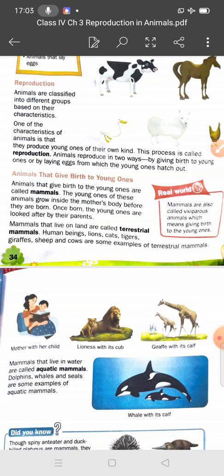So first you tell me, what is reproduction? Animals that produce young ones of their own kind, this is called reproduction. And animals reproduce in two ways, by giving birth to the young ones or by laying eggs. What are mammals? Animals that give birth to the young ones are called mammals. And what are terrestrial mammals? Mammals that live on land are called terrestrial mammals, or you can say viviparous animals.